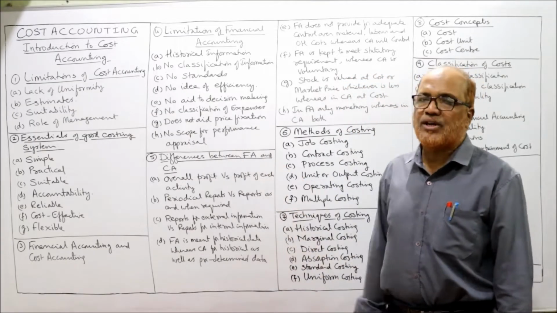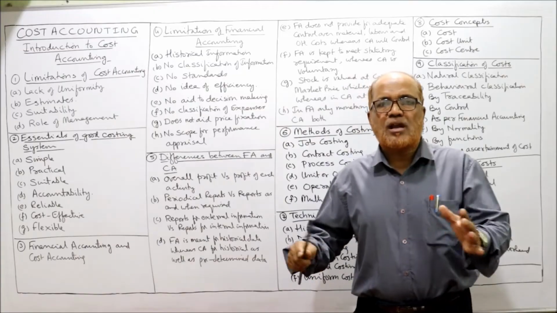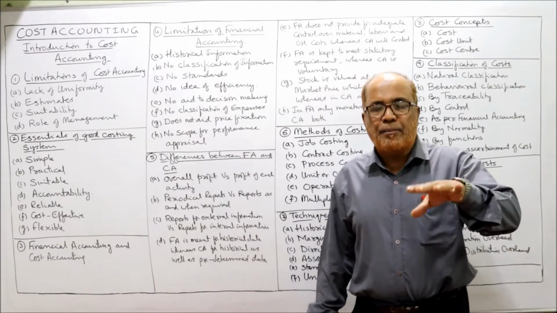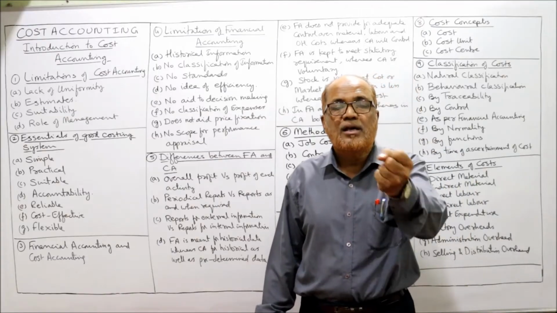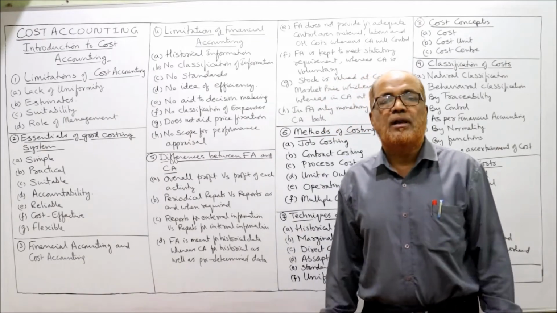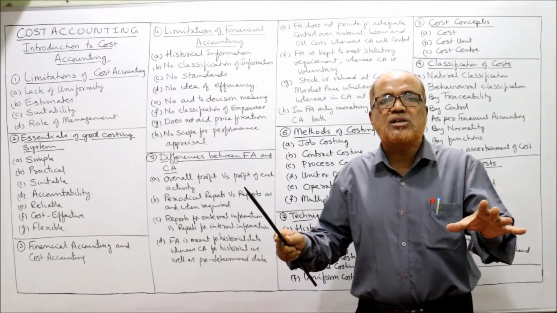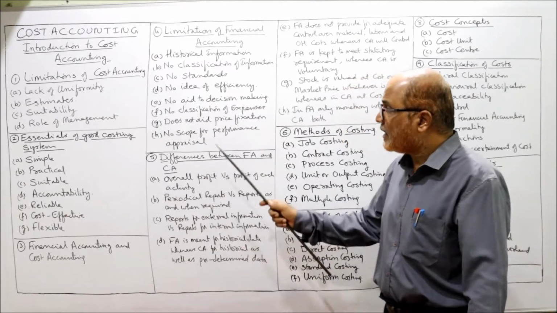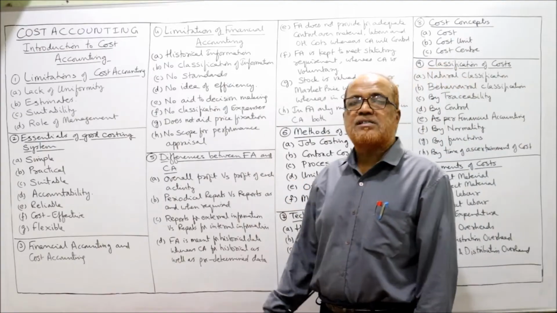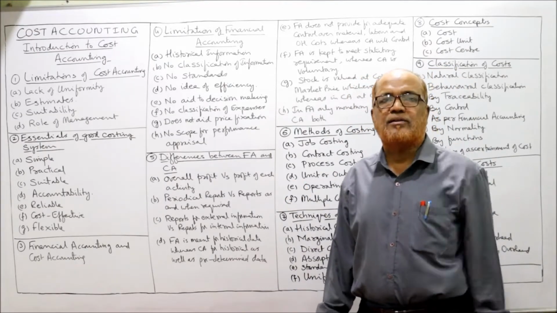Next comes no classification of expenses. Expenses are not classified regarding behavior, fixed cost or variable cost, because some costs are controllable, some costs are not controllable. This type of classification is not made in financial accounting, so it will not be of much help. Next, does not aid in fixing the selling price.